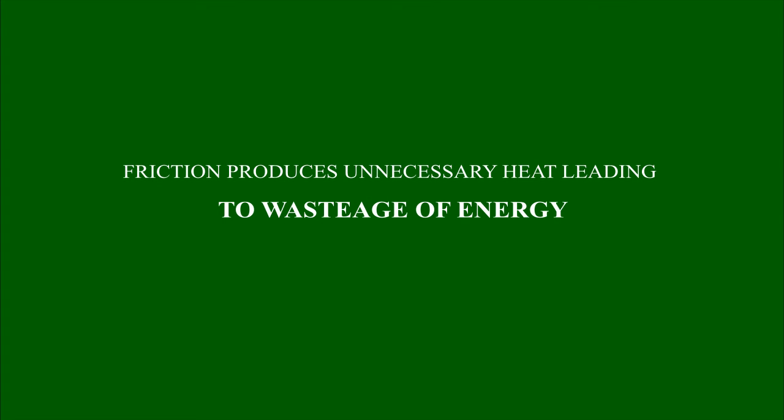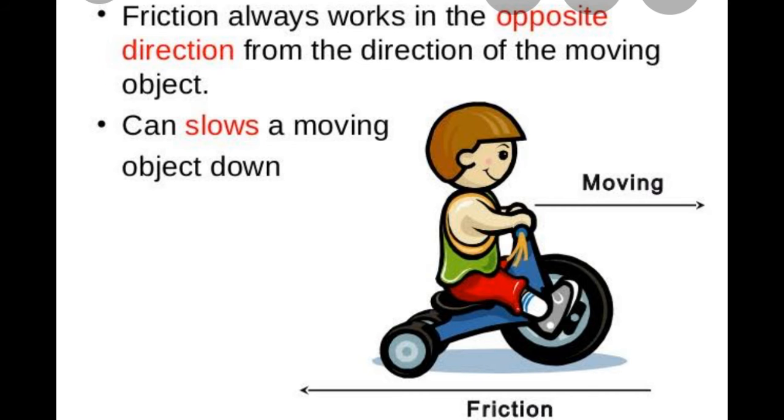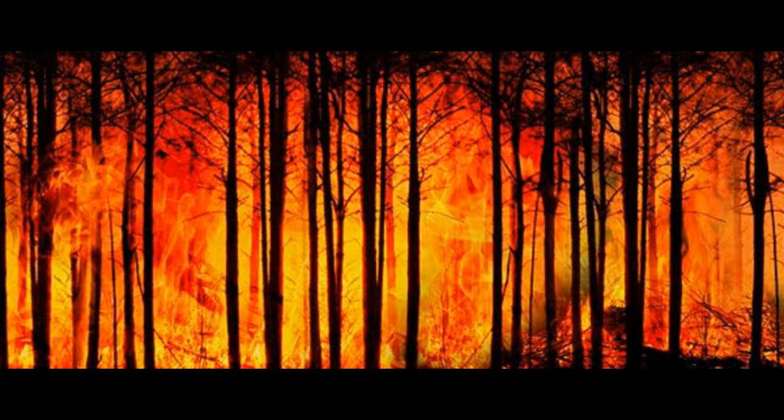The disadvantages of friction are: friction produces unnecessary heat leading to the wastage of energy. The force of friction acts in the opposite direction of motion. So friction slows down the motion of moving objects. Forest fires are caused due to the friction between tree branches.